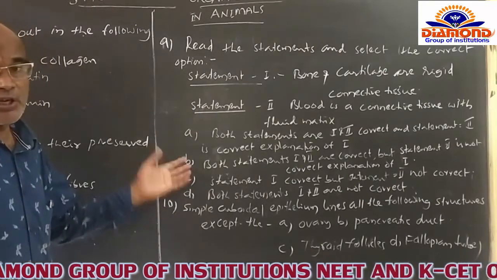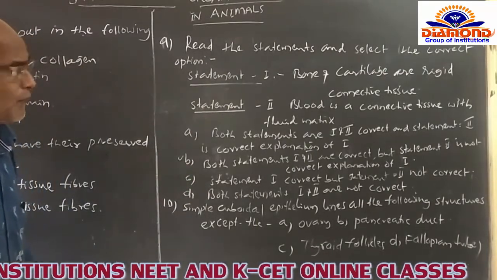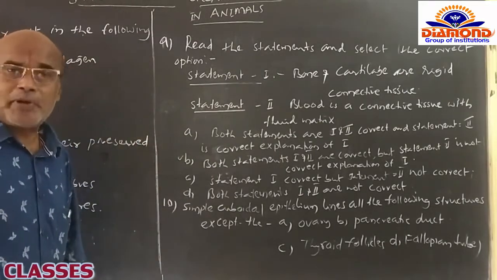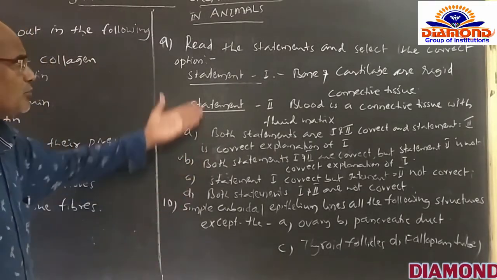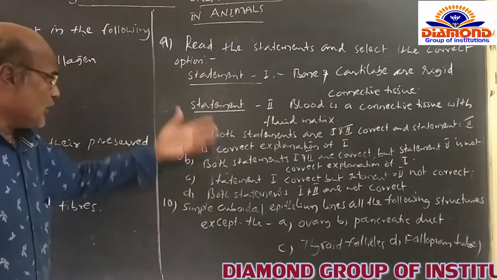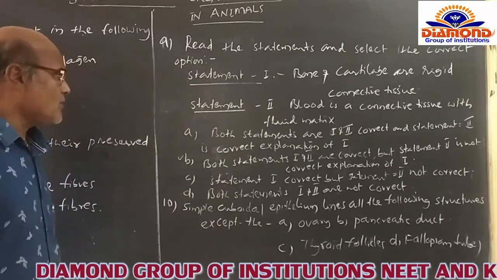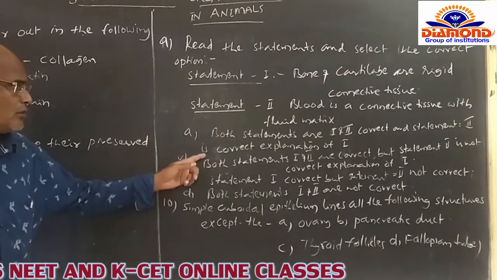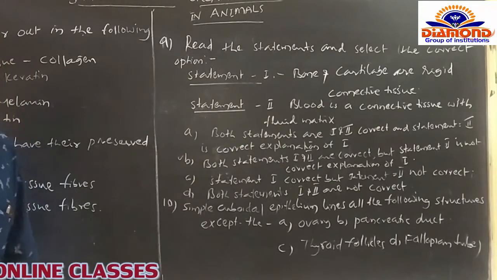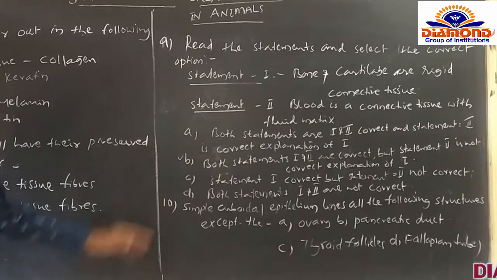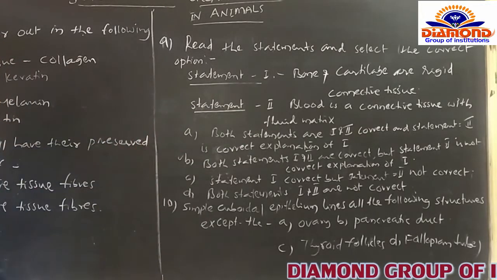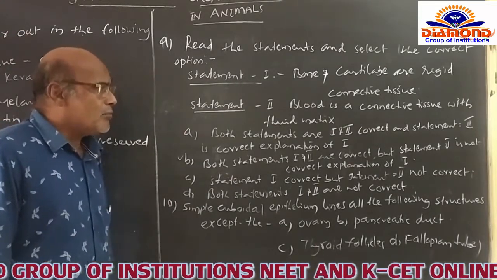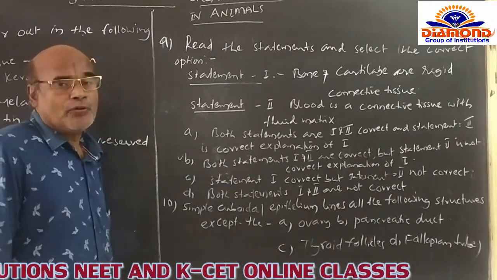Of course, the statement is also correct, but unfortunately, statement 2 is not a correct explanation of statement 1. So naturally, the options are like this. A: both statements 1 and 2 are correct, and statement 2 is a correct explanation of statement 1. No, this is not correct. B option is: both statements 1 and 2 are correct, but statement 2 is not a correct explanation of statement 1 itself.